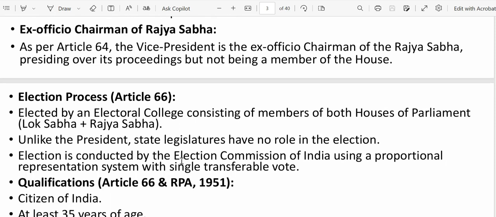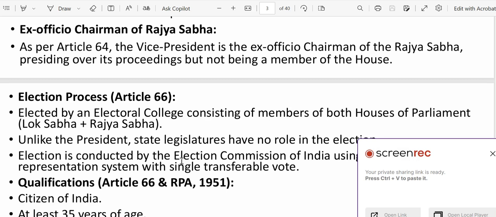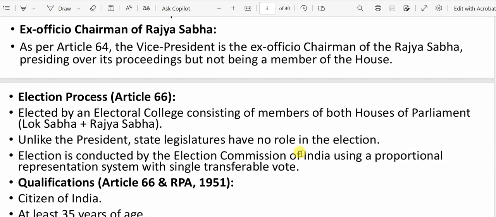Next, the election process. As per Article 66, the vice president gets elected. So who elects the vice president? He is elected by an electoral college having members of both houses of parliament, that means Lok Sabha and Rajya Sabha. Unlike the president, in case of the president, the state legislature members, the MLAs, have a role in the election. But in the vice president election, they do not have any role.